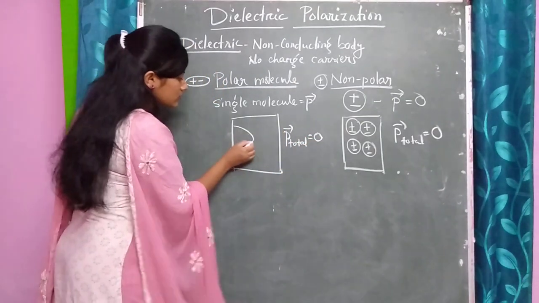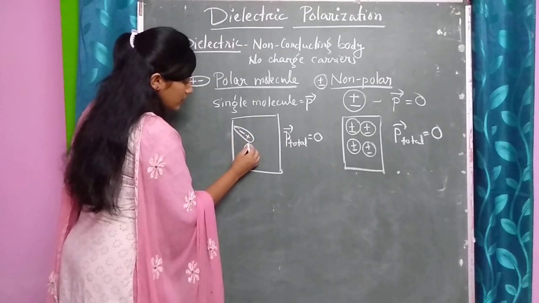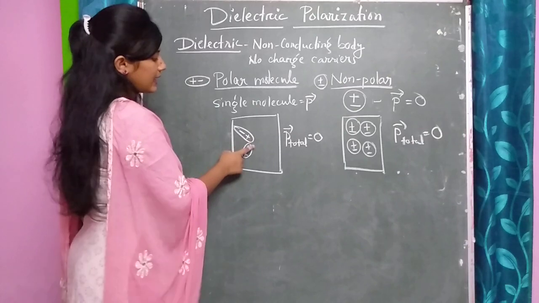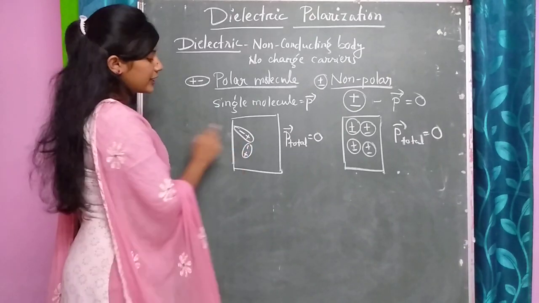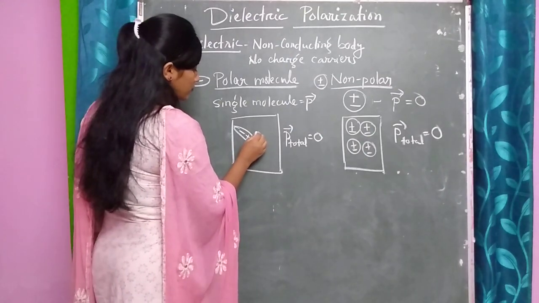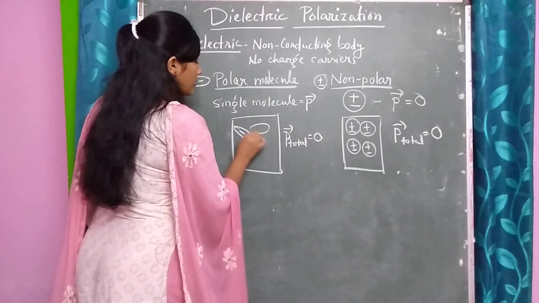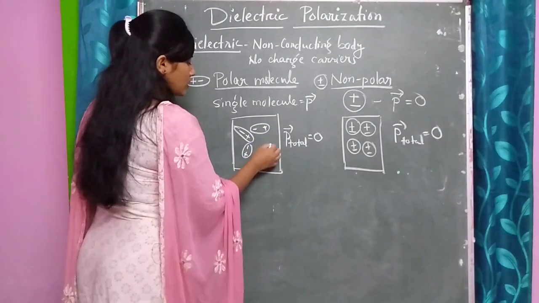That means one's positive charge will be cancelled out by another's negative charge. Or we can say that the dipoles are pointing in such directions that the net dipole moment will be 0.